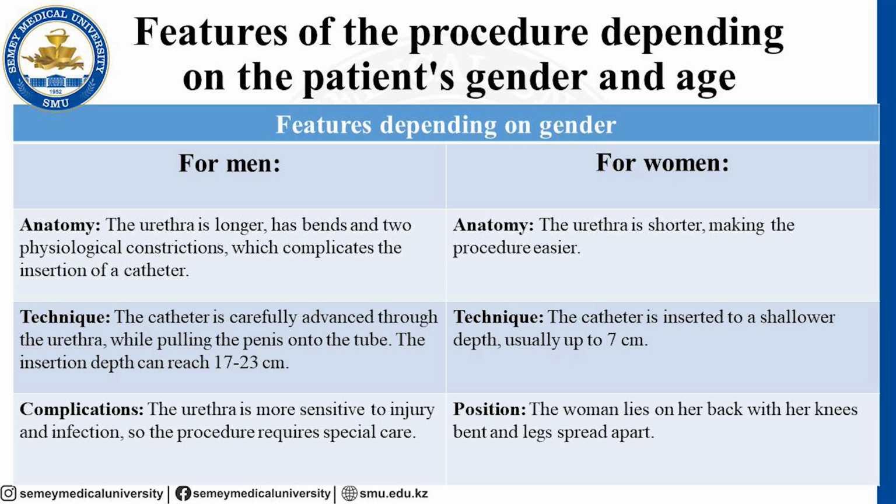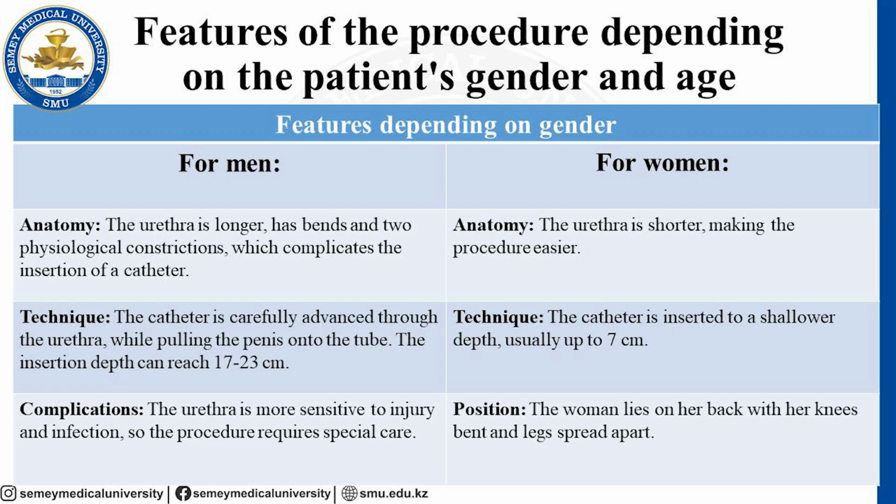We have more complications if we do catheterization for men, because men have anatomical features of the urinary system, and we need to be more careful when we insert the catheter. If we see the next slide, we can see a table comparing men and women.